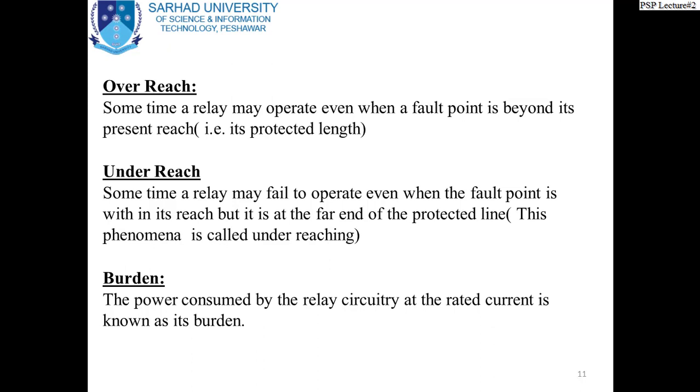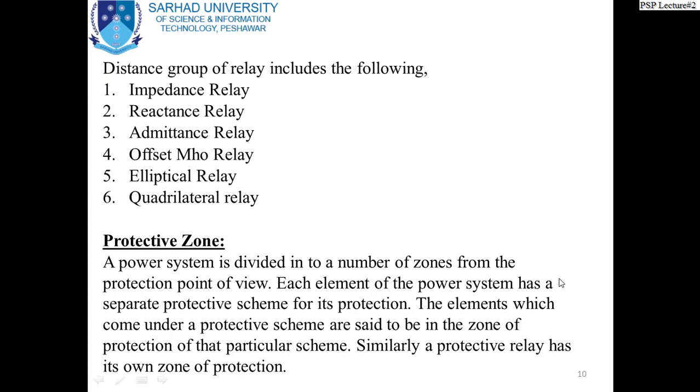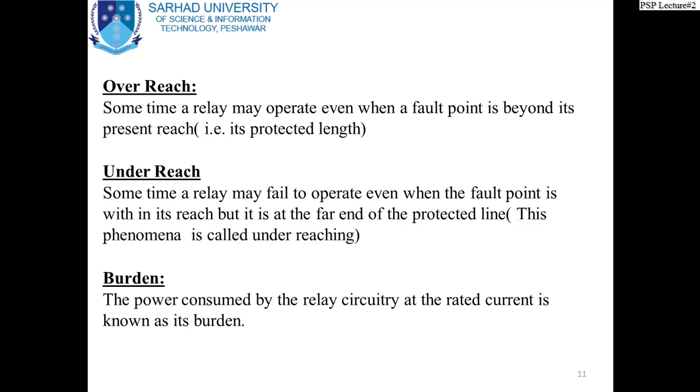Overreach. Now, sometimes a relay may operate even when the fault point is beyond its preset reach or its protective length. Let me explain this point in this way. Let's say, for example, a relay has been assigned a protective zone of 10 kilometers.